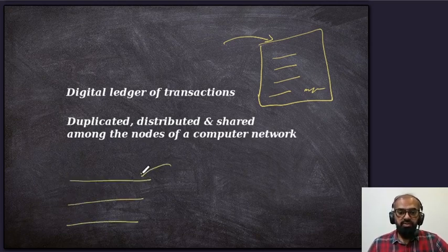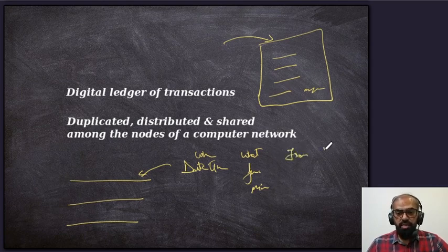When we say transactions, we mean the date and time of the transaction, and what was done. For example, funds were transferred, or minting was done, whatever the operation was. And then who were the parties involved. In a transaction there is a from and a to. So this operation was done by someone, and maybe it was performed for someone. These are the things stored in the blockchain.